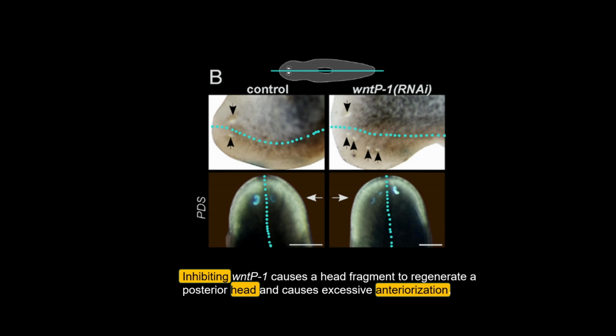They strengthen this further with a lateral regeneration assay. In that context, the animal must rebuild tissue along the side of the body, rather than simply making a head at one end and a tail at the other. When WNT-P1 is inhibited in this assay, the regenerated tissue becomes too anterior-like. There is expanded anterior marker expression and formation of extra photoreceptors. That tells us WNT-P1 is not only involved in making tails at posterior wounds, it also helps prevent excessive anteriorization when new tissue is rebuilt along the body axis.